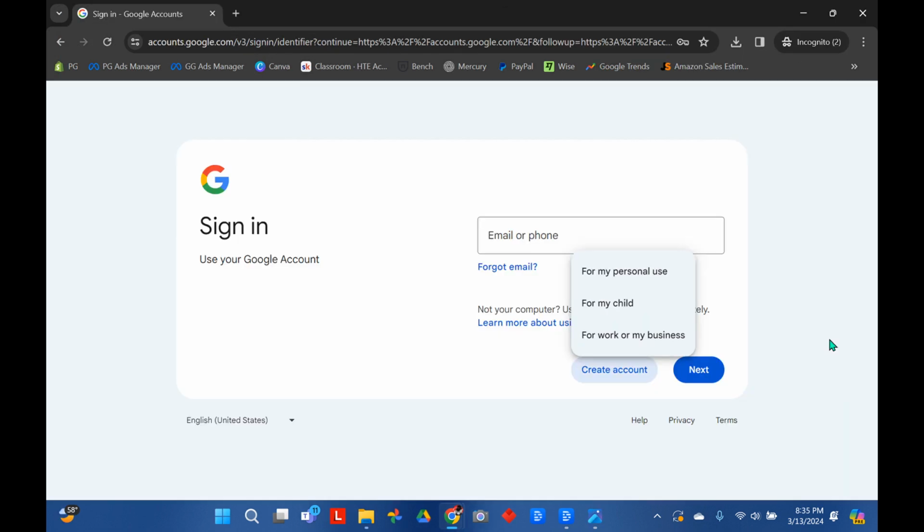All right, next you need an email account. You can use whichever one you prefer. I recommend Gmail. Go right to accounts.google.com, create a new account. Make sure you choose for work or my business. Make sure that you use your website name in your email address so that it corresponds and looks professional.